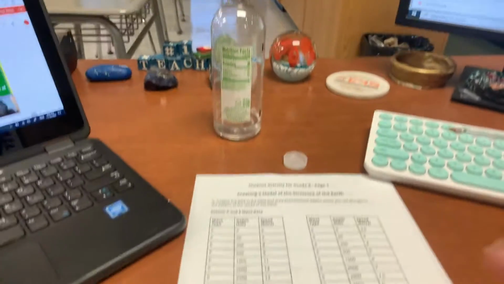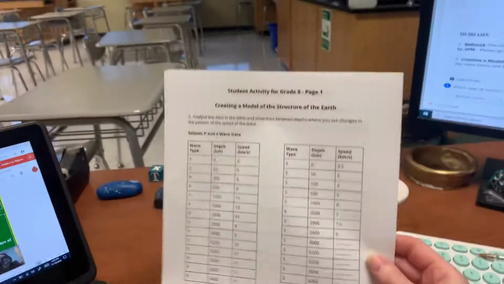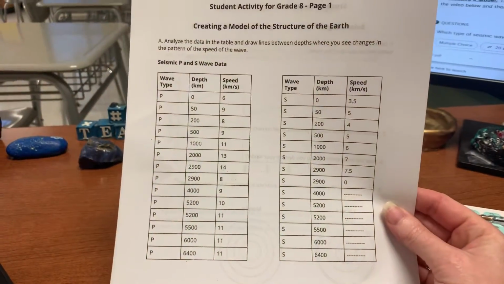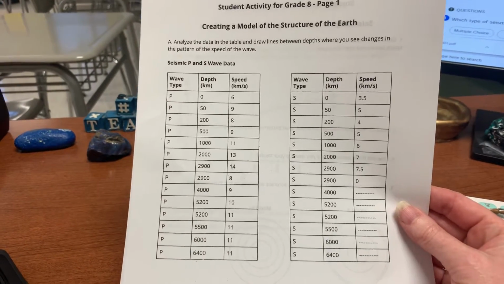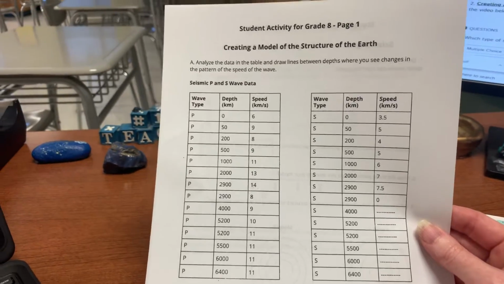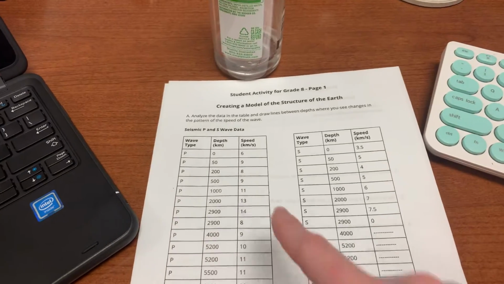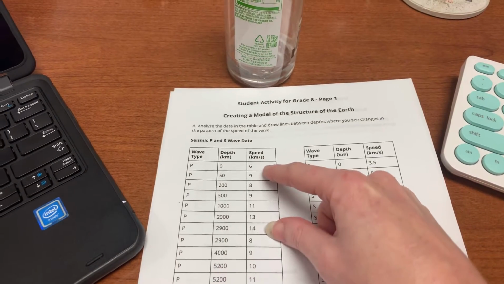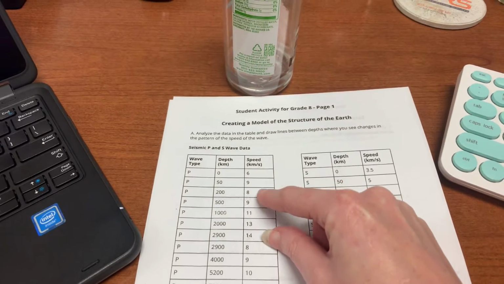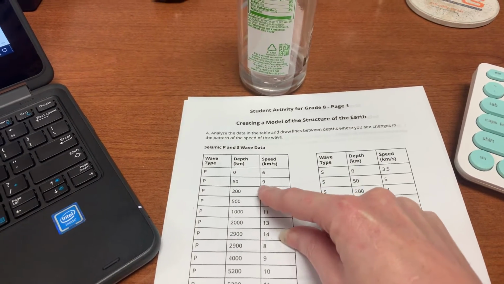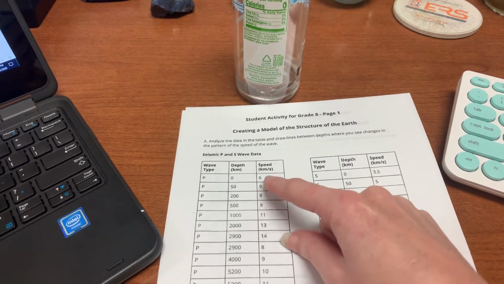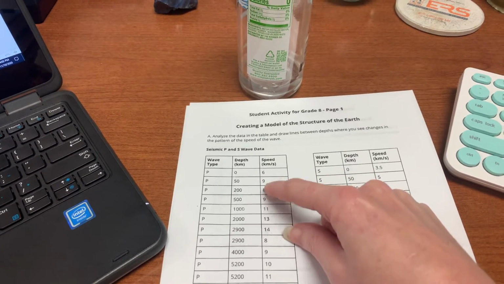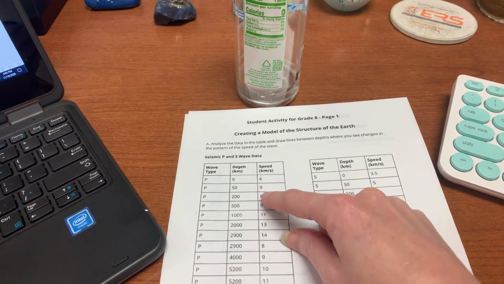All right. So when you log in, you're going to see this paper right here. It looks very similar to what we did in our PowerPoint. And you can even get the PowerPoint up and look at the PowerPoint, okay? So what you're going to do, see right here, these speeds, see how it goes up and then drops down? This is what it wants to know. So you would highlight right here that it changes speed. It went faster and then slower. So highlight that with the highlighter tool on your computer.